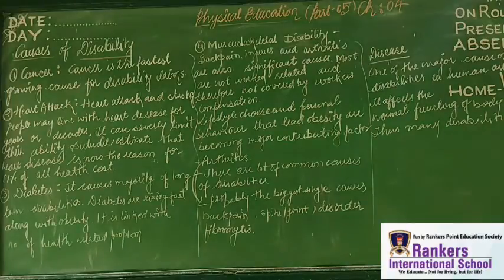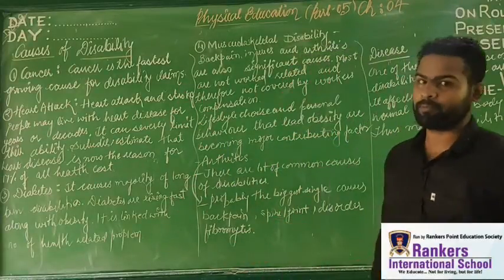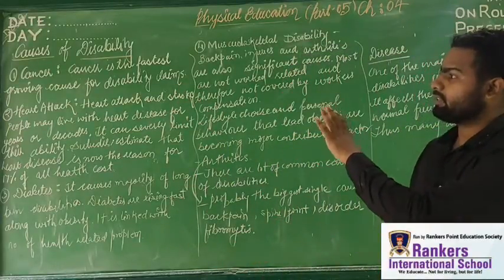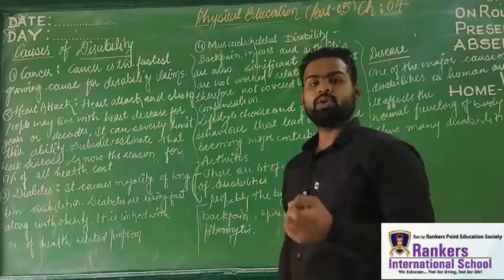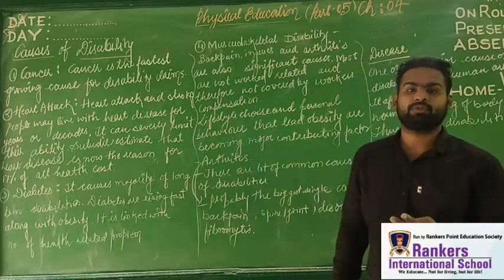Dear students, what you need to keep in mind when you understand this topic is to know the different things that I have mentioned here on my board. The first point is cancer. But first, you know that we have studied 3 kinds of disability.